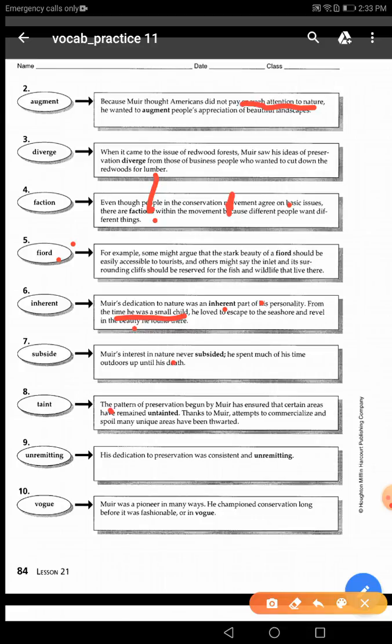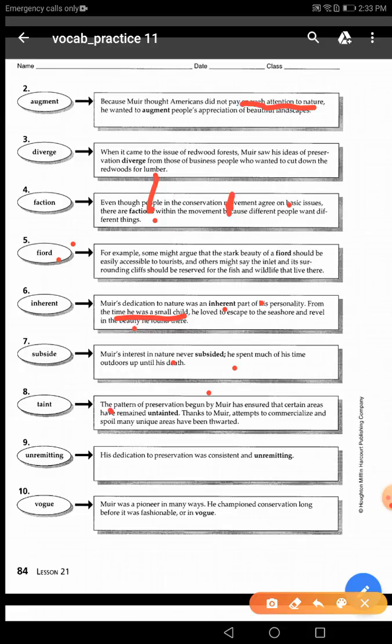He later said that he spent much of his time outdoors up until his death. So guys, if you do something regularly, you do it much of the time, that means that your interest in that thing weakens. For example, of course, it's not weakening at all. So again, the word subside, guys, means to become less.